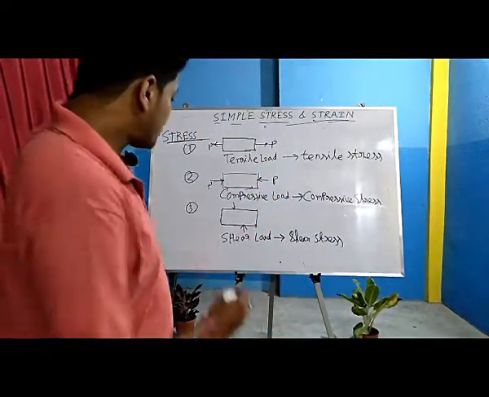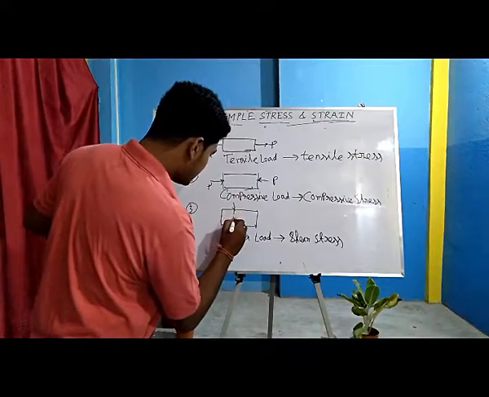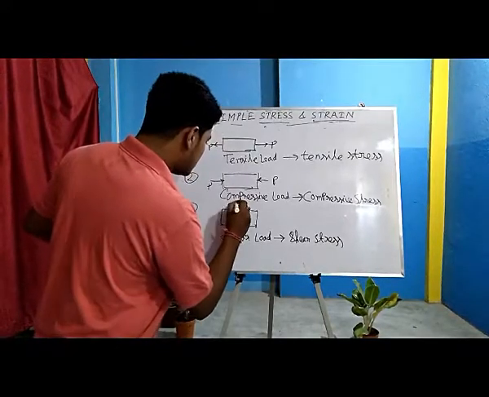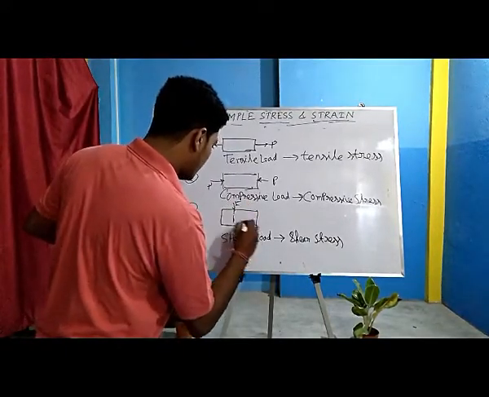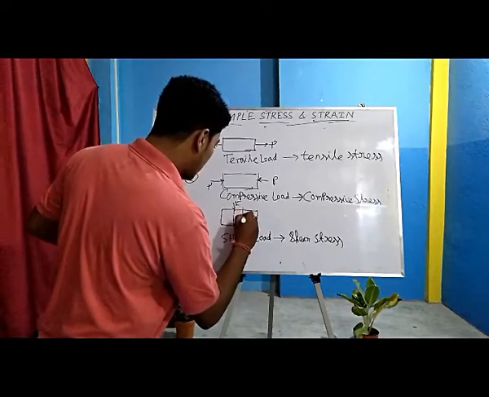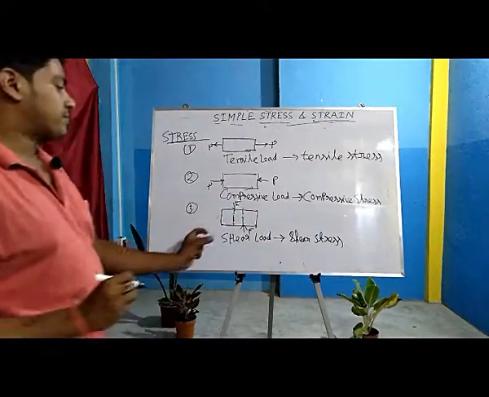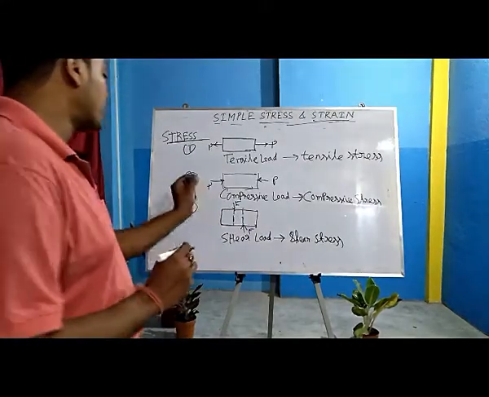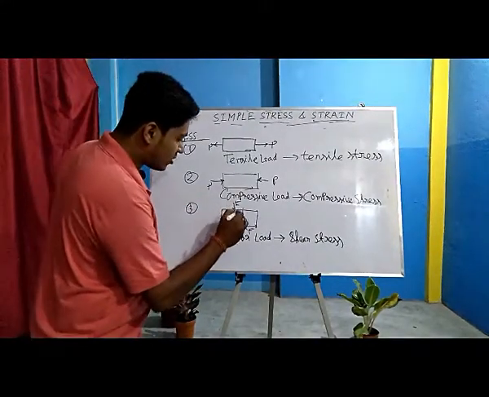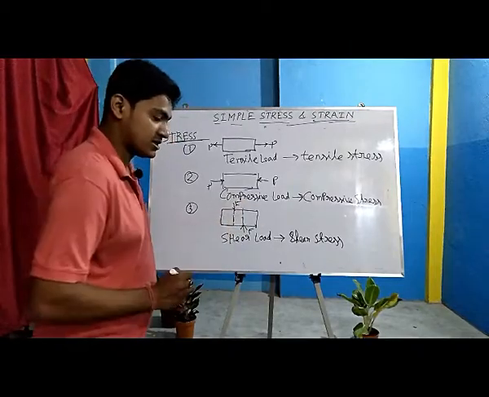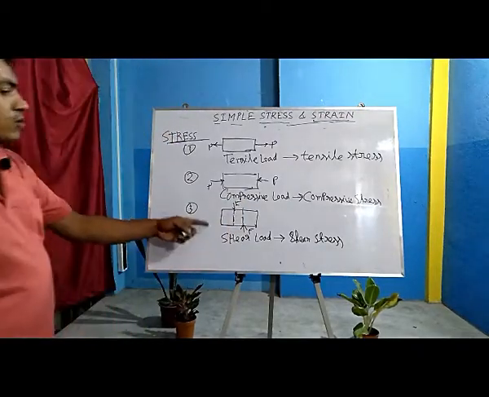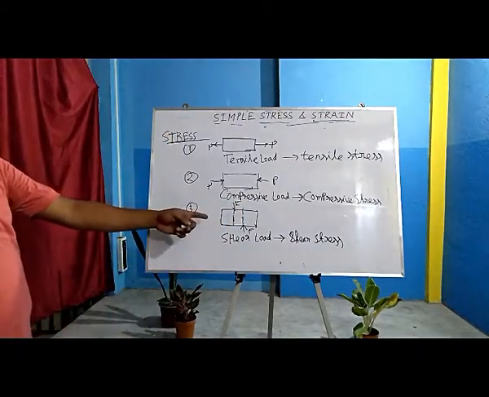Now in shear stress, as you can see, there are two opposite loads. These two must be equal, and the lines of action of those two loads must not be the same. They should not coincide. Okay, this type of load we call shear load.